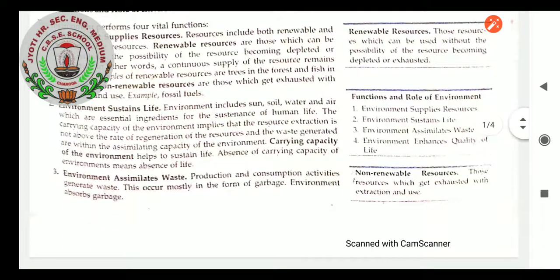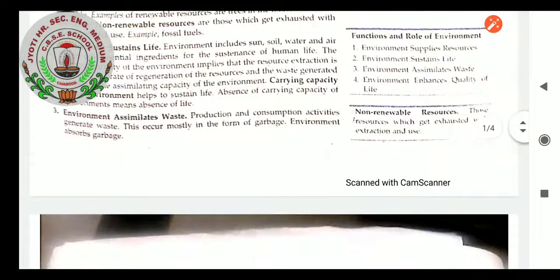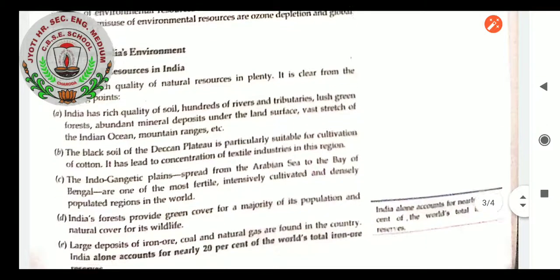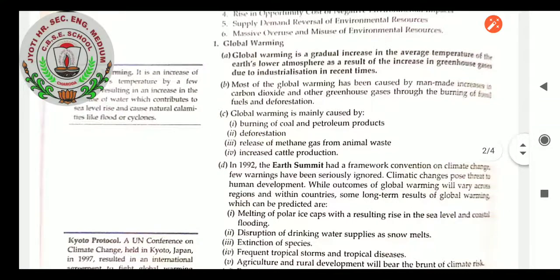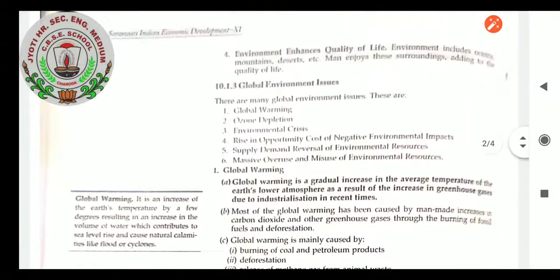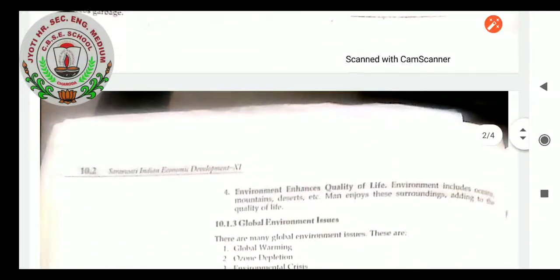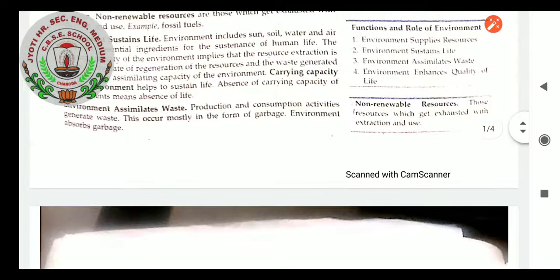Environment assimilates waste. Production and consumption activities generate waste, mostly in the form of garbage. The environment absorbs the garbage; that is how the environment is useful. It helps us make proper utilization of resources. Whatever waste we generate, like the dead bodies of people, decays inside the soil and gets mixed with the soil. After a long period of time it is exhausted.